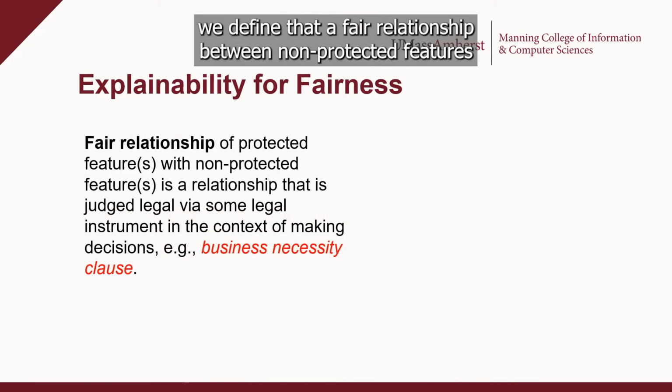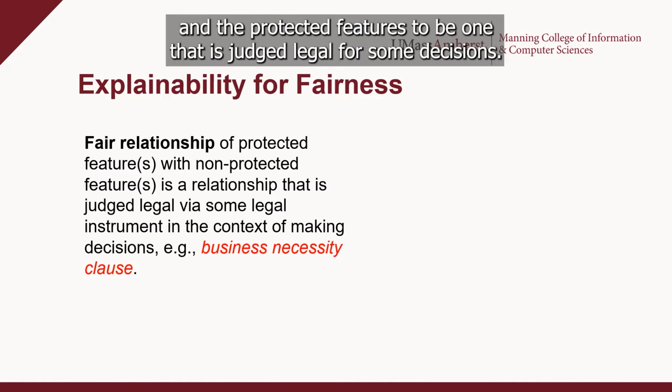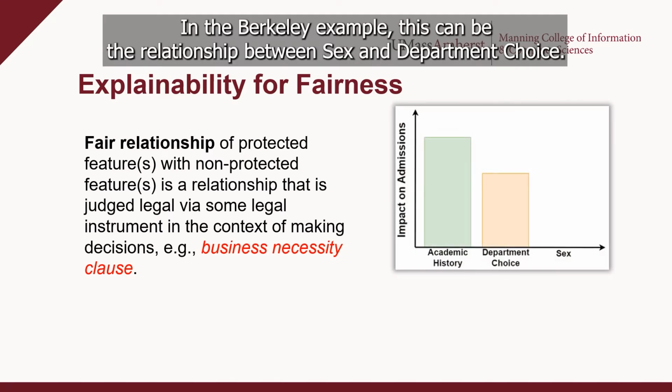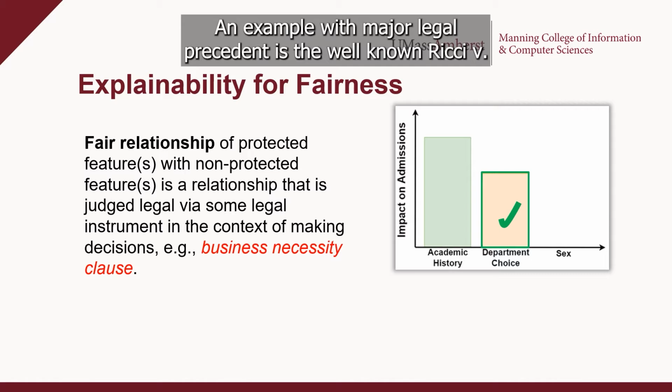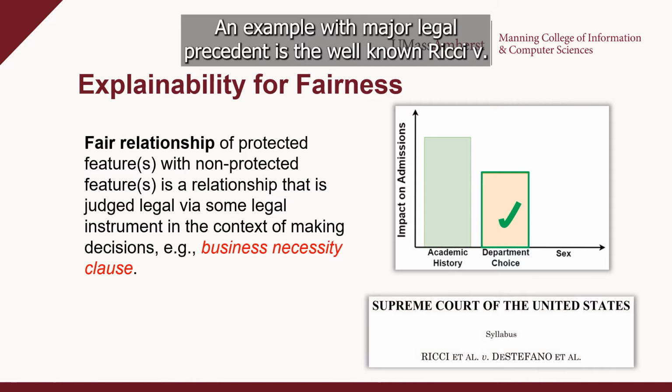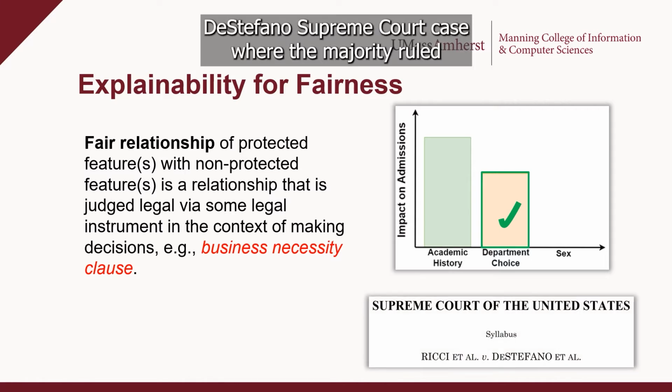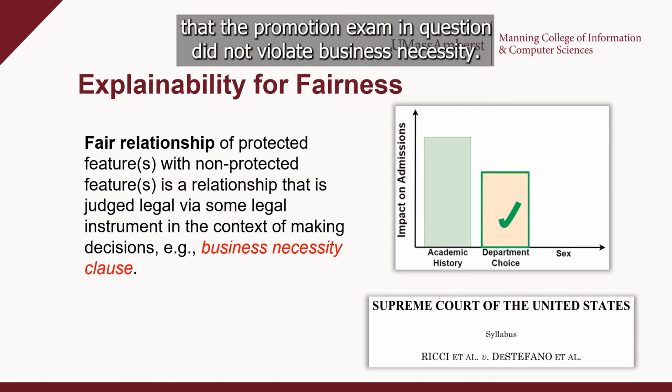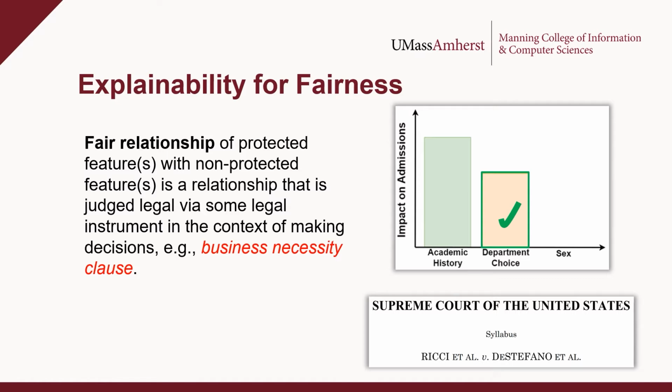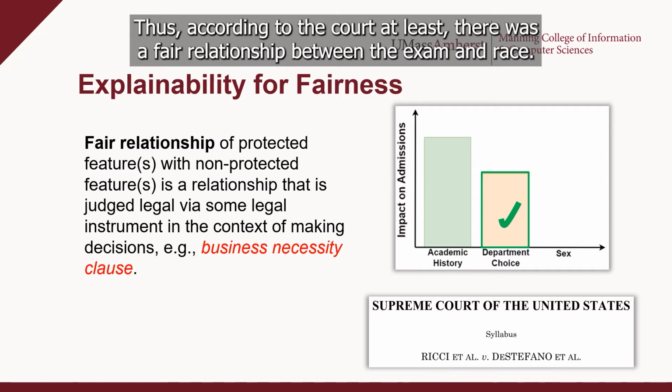Conversely, we define a fair relationship between non-protected features and the protected features to be one that is just legal for some decisions. In the Berkeley example, this can be the relationship between sex and department choice. An example with major legal precedent is the well-known Ricci versus DeStefano Supreme Court case, where the majority ruled that the promotion exam in question did not violate business necessity. Thus, according to the court at least, there was a fair relationship between the exam and race.